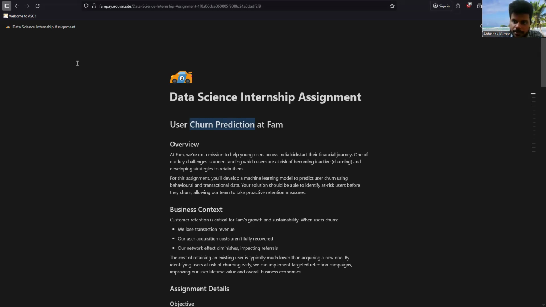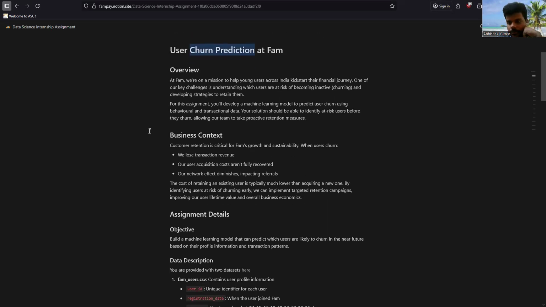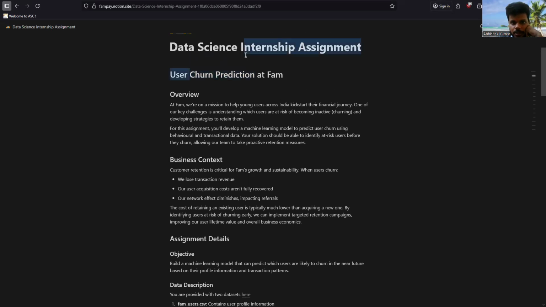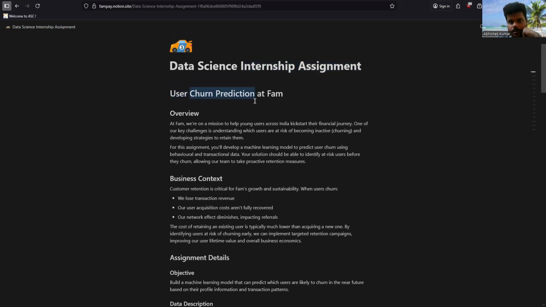So let's go through the problem statement slowly, and then I'll tell you exactly what the business context of this problem is and what we are going to do. First of all, you need to understand what churn prediction means. Every company has a target audience. For example, FamPay, this is a problem statement by FamPay. I'm taking the same company as an example.